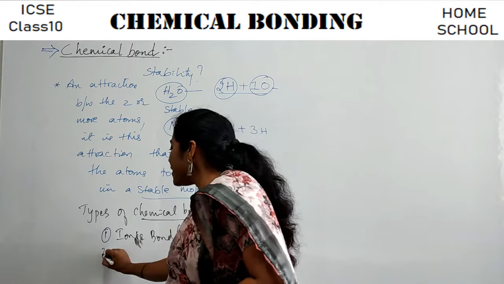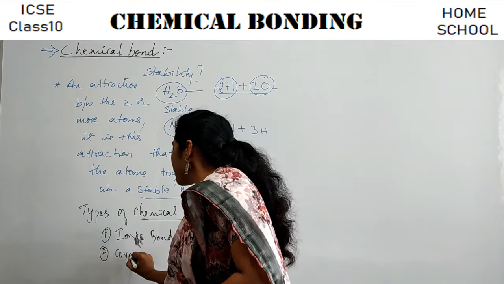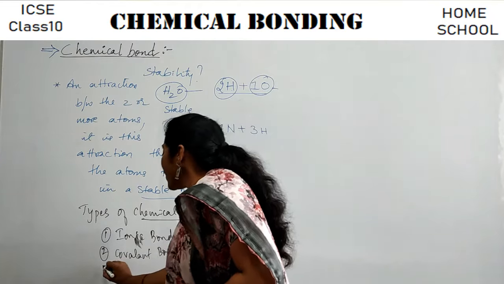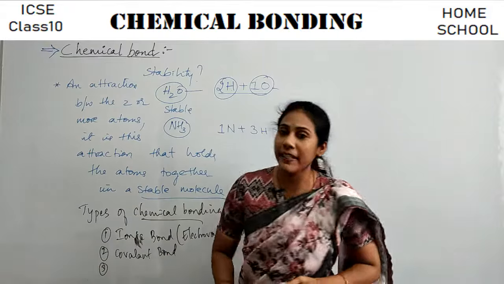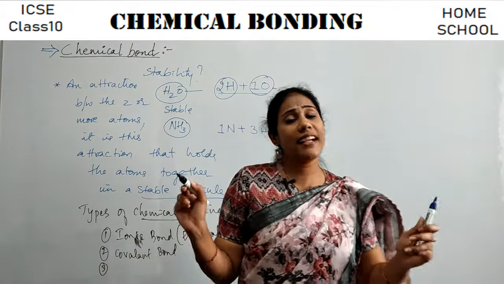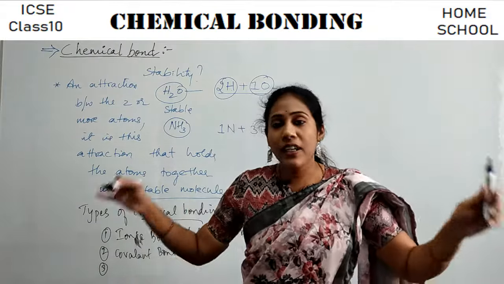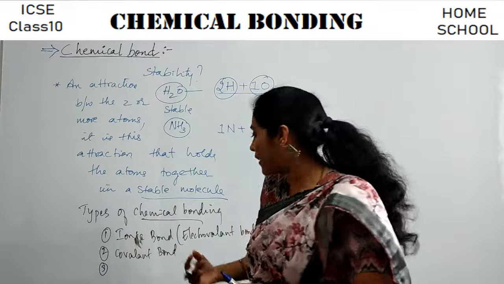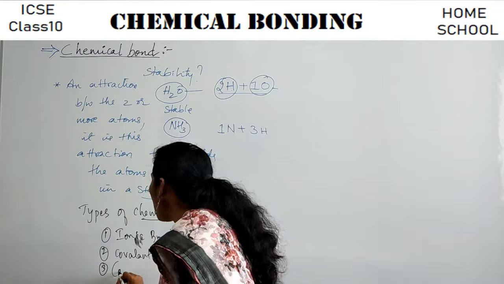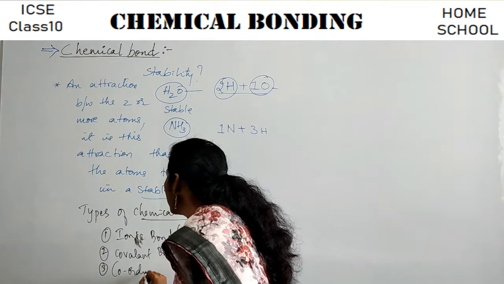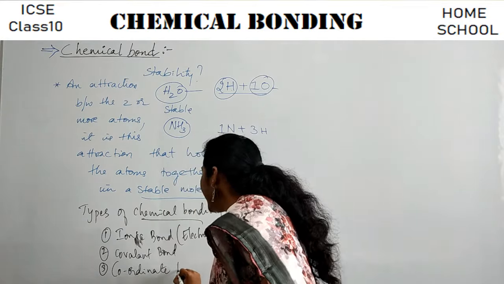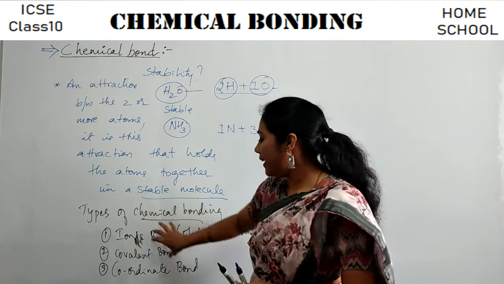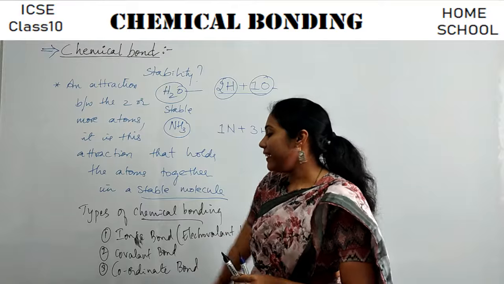And the next one is covalent bond. And the third and very special type of bonding, you don't observe this kind of bonding in most of the molecules. Very few molecules show this special bonding, that is coordinate bond.